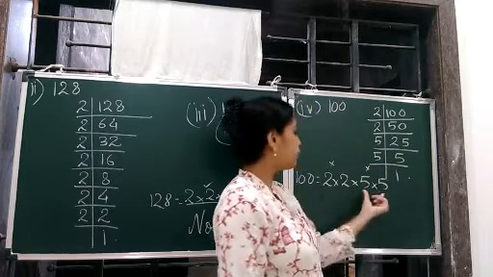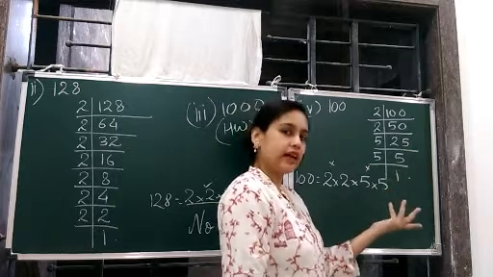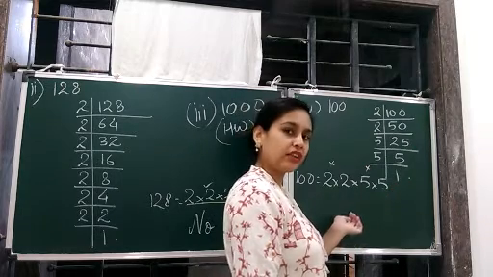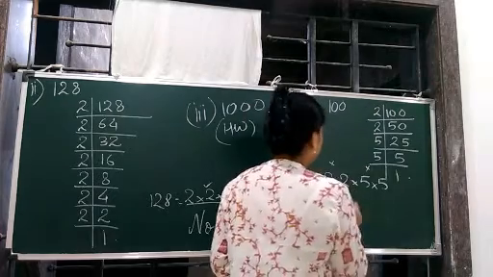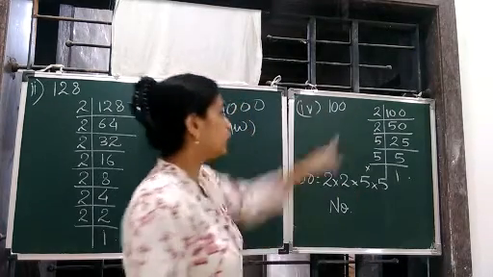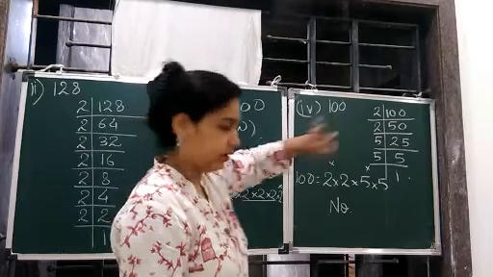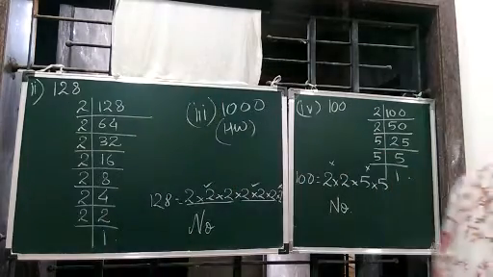Correct? हमको यहाँ पे सिर्फ दो नंबर मिल रहे हैं, तीसरा है ही नहीं. Okay, so what should be your answer? Your answer will be no. The number is not a perfect cube. That is, 100 is not a perfect cube.